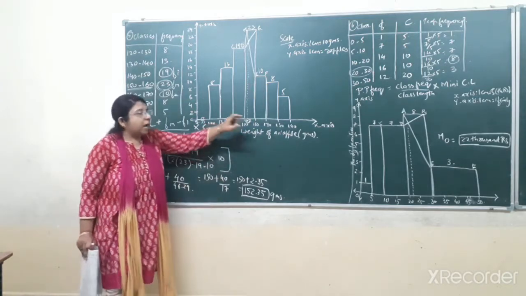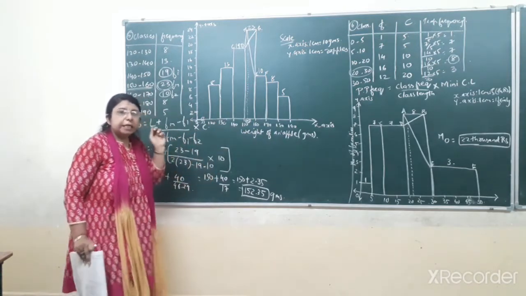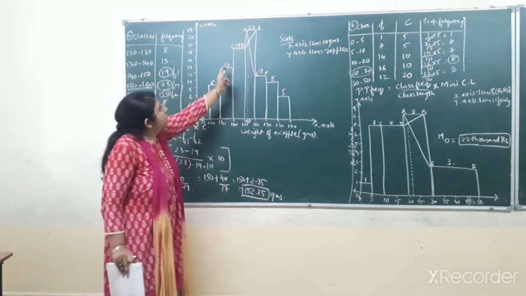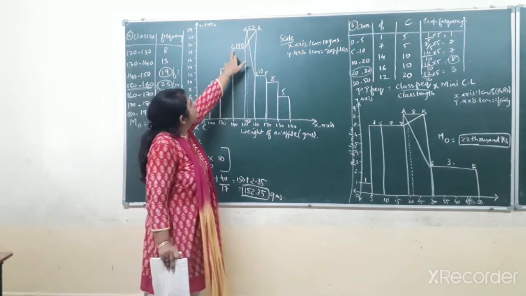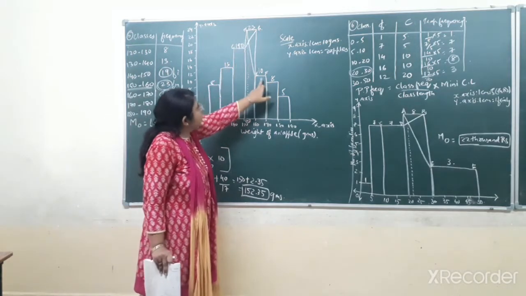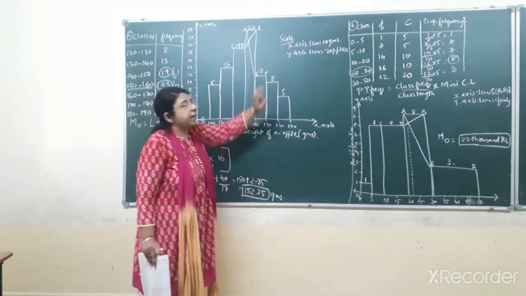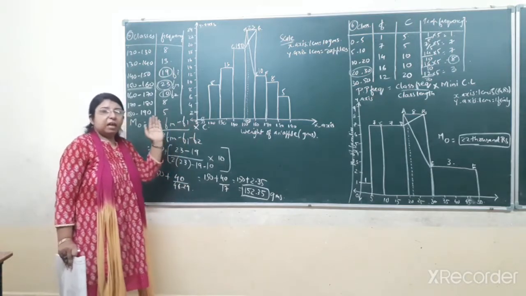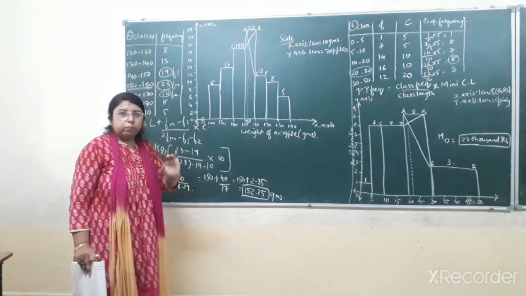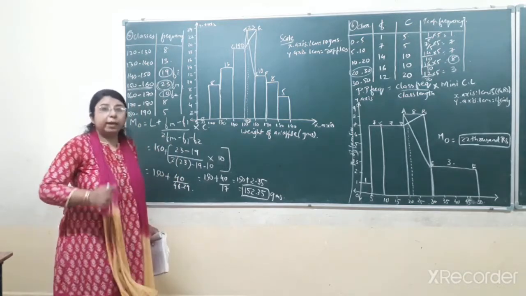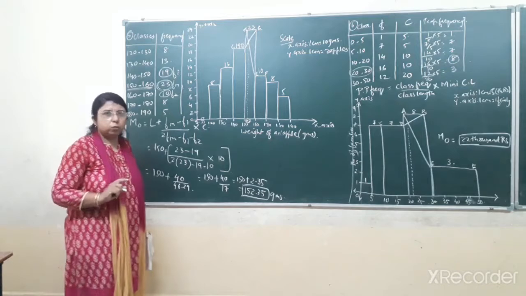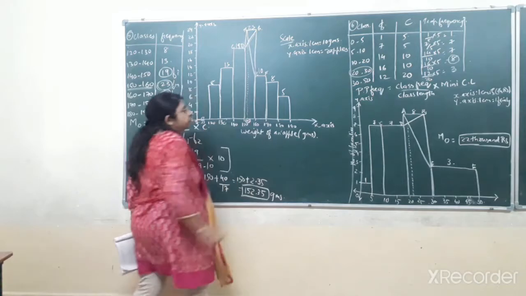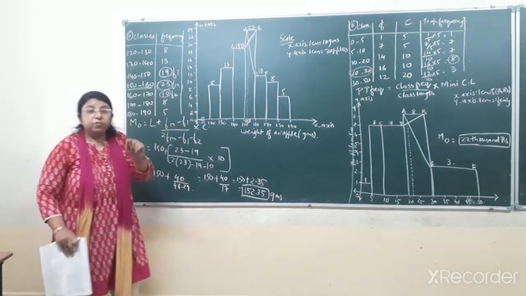It means the bar that has the maximum frequency, give the names A and B to its two endpoints. The previous class bar, give the names C and D to its two endpoints, and the next class bar, give the names E and F. After giving these names, first of all AB, previous class CD, and next class EF, now we have to join the line segments. Which line segments do you have to join? Students, pay attention. You have to join A with E and B with D. A with E and B with D.